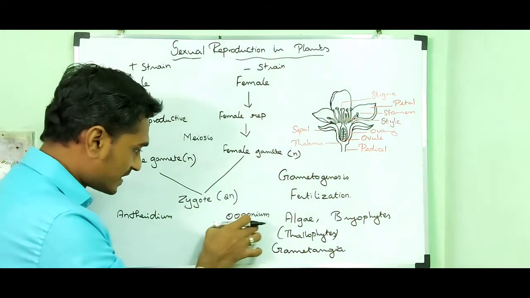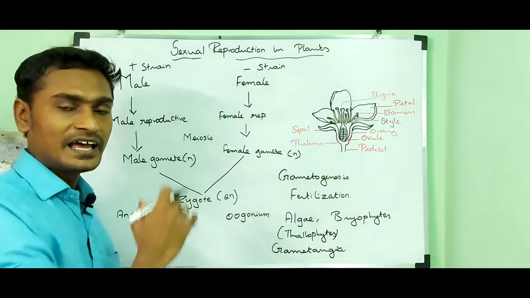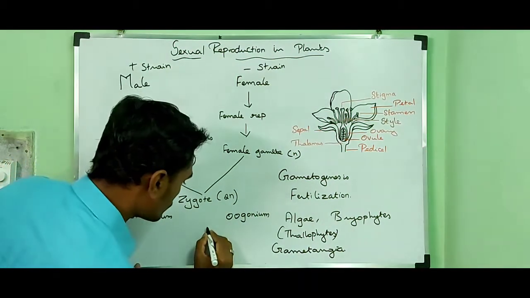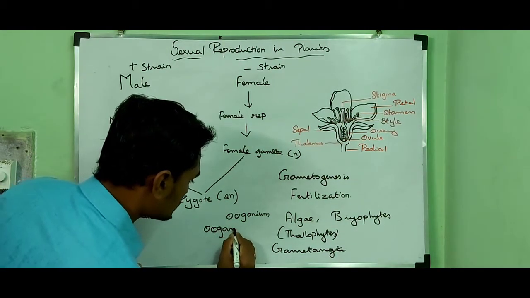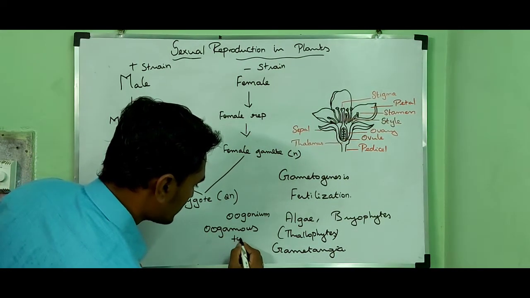It is an advanced type of sexual reproduction in algae, and that type is called the oogamous type.